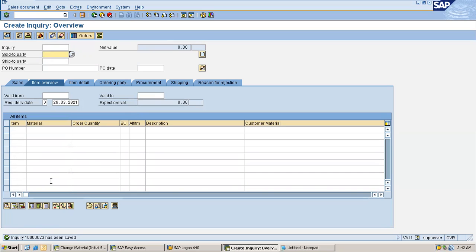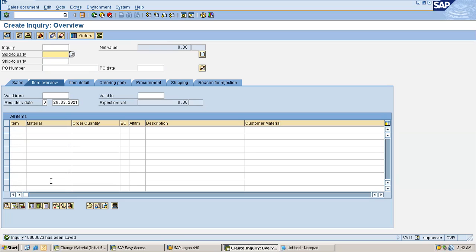If everything is fine, the system stores your data in database tables, or it rejects the information you entered and returns it to you with error messages. This is how it is constructed. The SAP application is constructed in 3 layers.